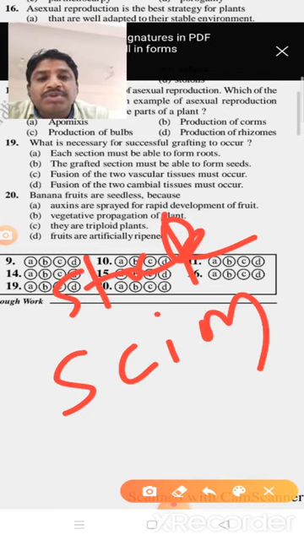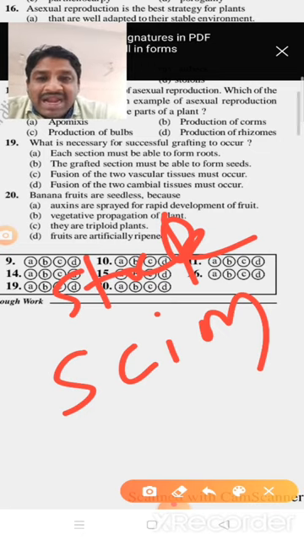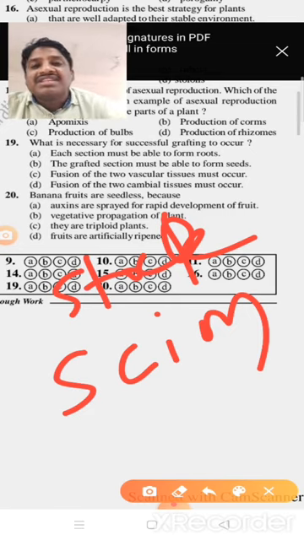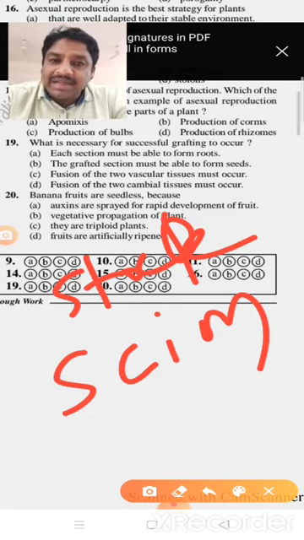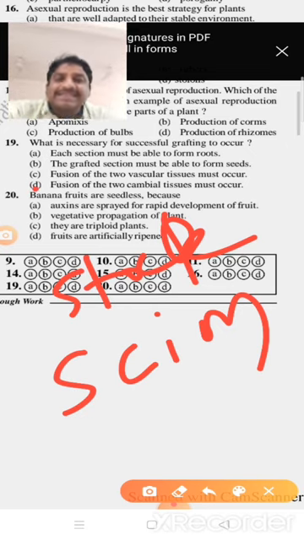These two parts may be the same type, or genetically different stems. Both stem parts unite together to produce a new plant. In the region where the stock and scion are attached, the cambial rings fuse, producing a new hybrid plant. So option D, fusion of cambial tissues must occur.